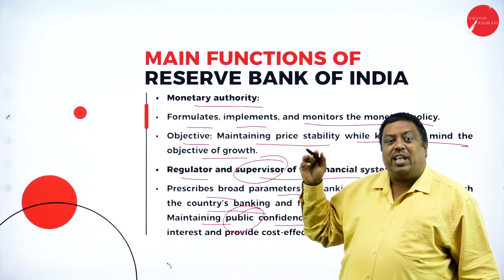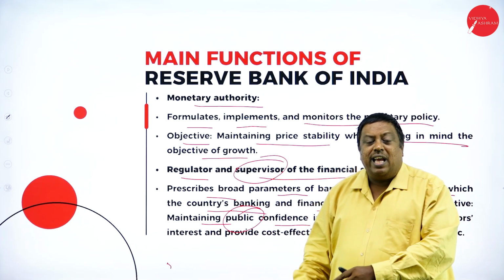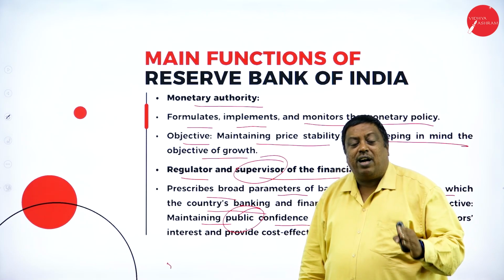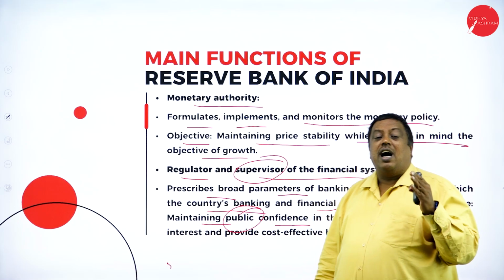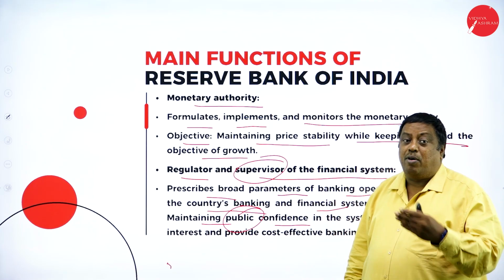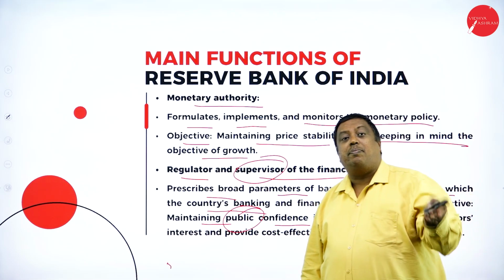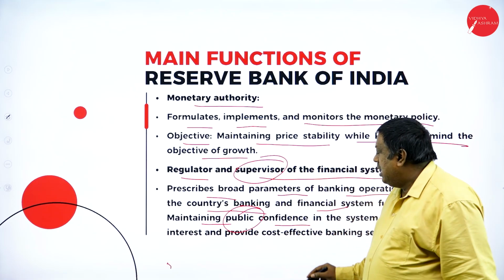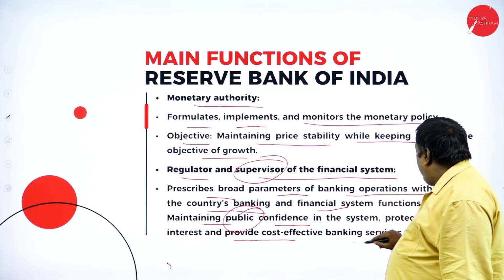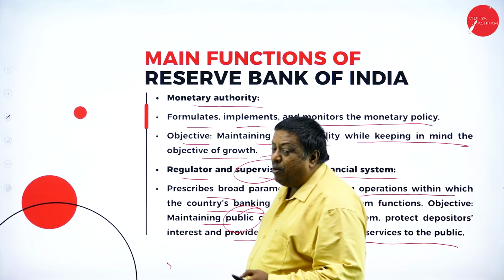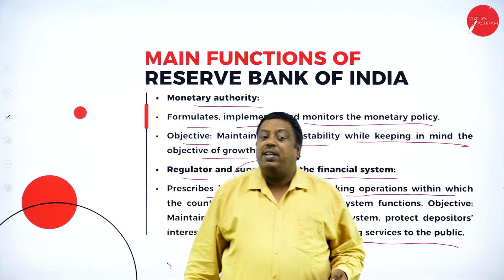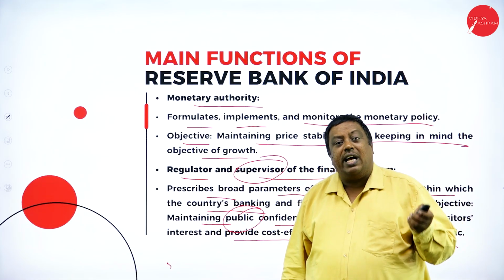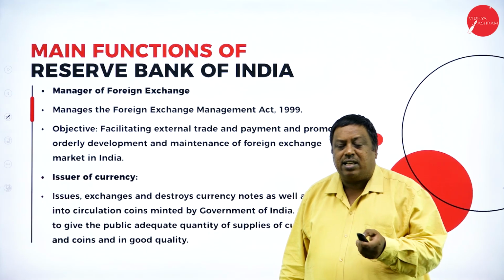They only have to disclose to the depositor what benefit he is going to get, and they should not disclose to any third party. When anybody inquires about the amount available, what this person has deposited, how much is deposited, and from when he has deposited the amount, they should not disclose any information to outsiders. Providing cost-effective banking services to the public means they have to provide benefits to the customers in such a way that it is not a burden for the investor at the time of investing or at the time of borrowing funds from the banking sector.